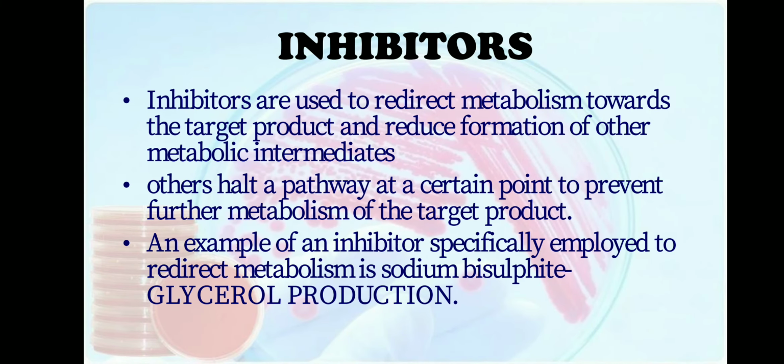Moving on to inhibitors. Inhibitors are used to redirect metabolism towards the target product and reduce formation of other metabolic intermediates. An example of an inhibitor specifically employed to redirect metabolism is sodium bisulfite, which is used in the production of glycerol by Saccharomyces cerevisiae. So inhibitors redirect the metabolism. They will not allow the unwanted products to be formed. To avoid unwanted product formation, we have to use inhibitors.